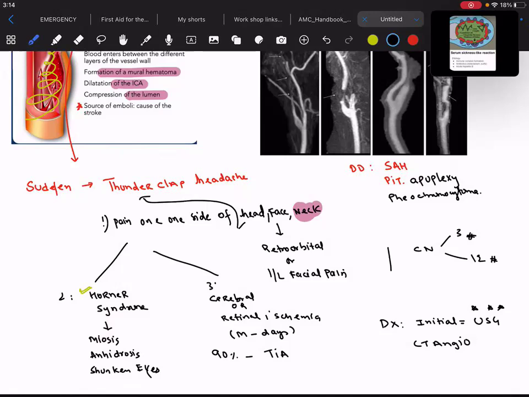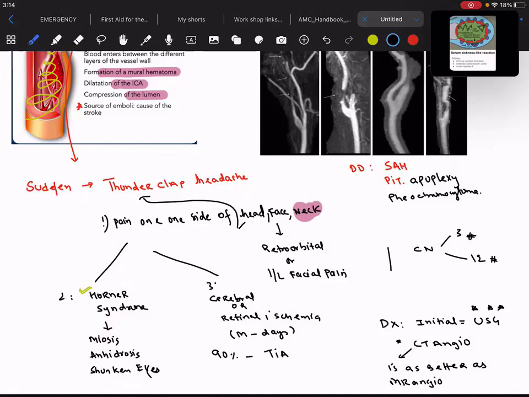CT angio. Remember that if you go by the guidelines in Medscape, they will say that you have to go for MR angiography. But according to the Australian therapeutic guidelines, they say CT angio is as good as MR angio.